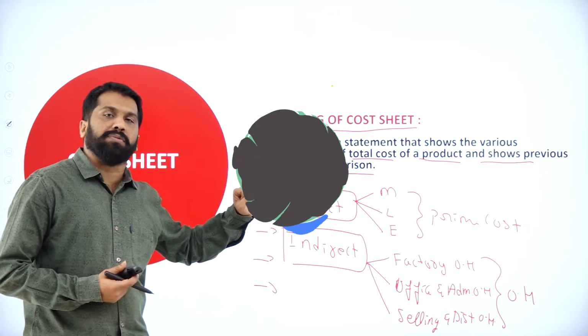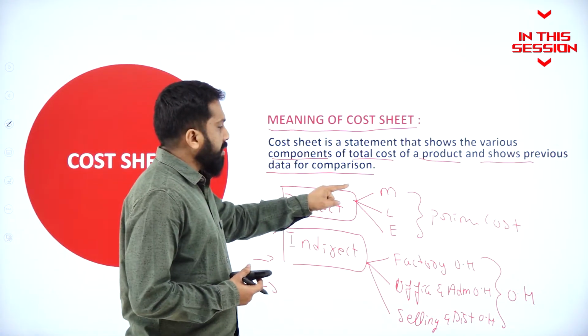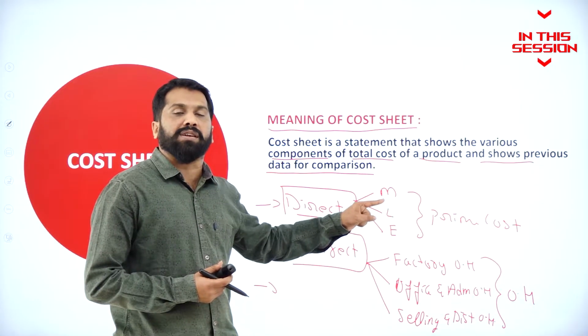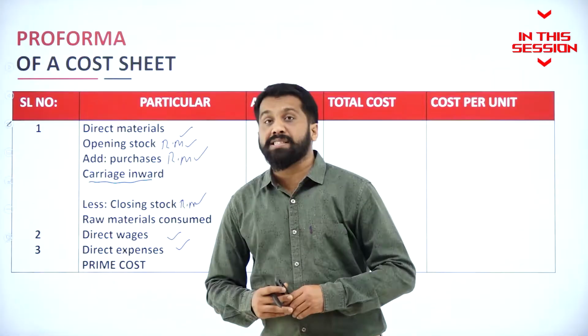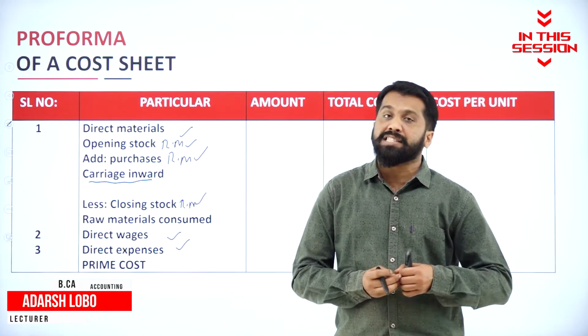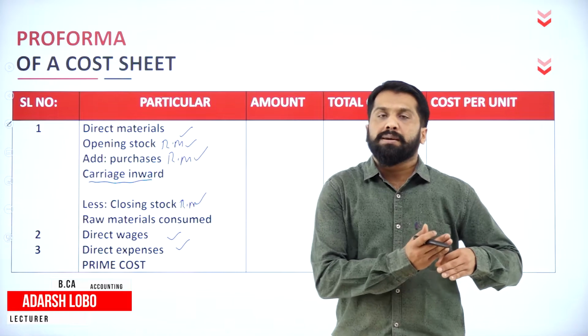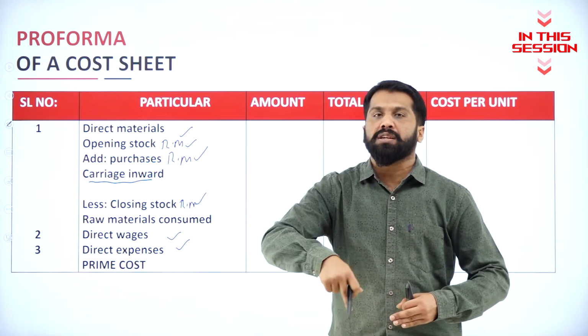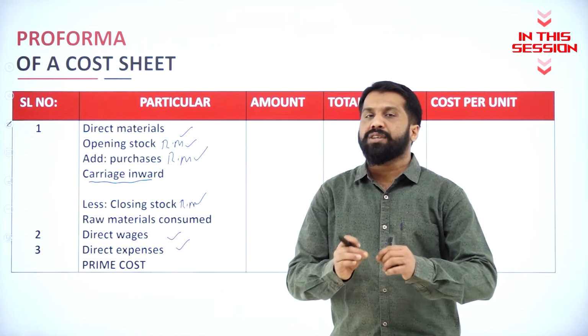In the direct, what you will get? You will get direct material, direct labor, direct expense. All put together we call it as what? Your prime cost. What is carriage inward? Whatever raw material you will buy, it has to be transported from your purchase department to factory. Internal transportation, we call it as carriage inward.